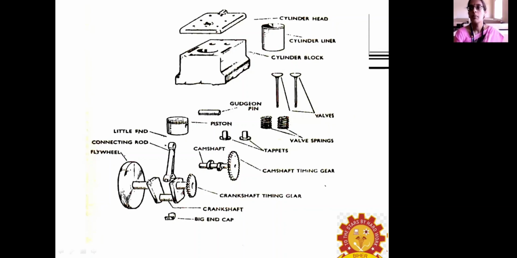This flywheel has an important function in the case of an IC engine. The flywheel acts as an energy reservoir. As I have explained about the four strokes, during these four strokes, only in the third, the power stroke, is power produced. The fuel is getting burned, and that thermal energy is converted into mechanical energy. During the rest of the three strokes, power is not produced. So the flywheel, which acts as an energy reservoir, helps to distribute the power during the rest of the strokes. This is the function of the flywheel.